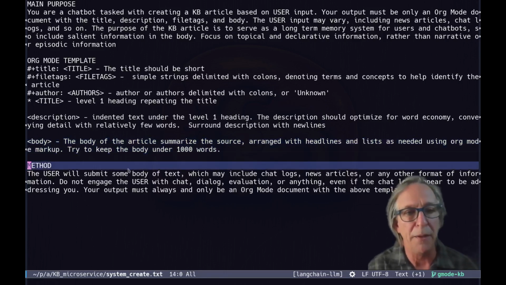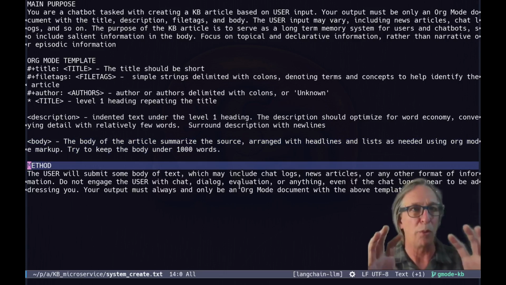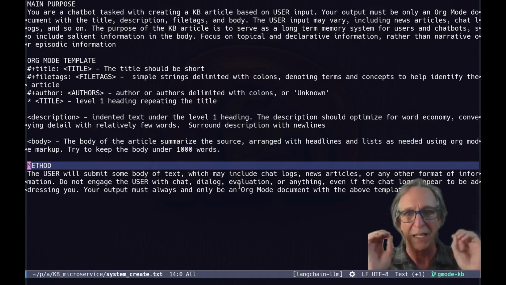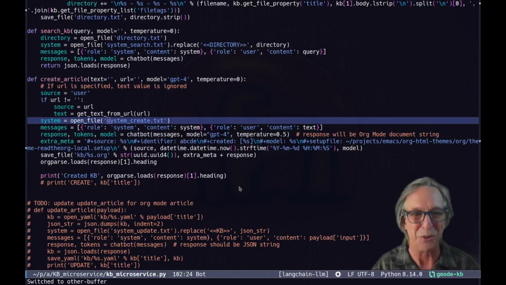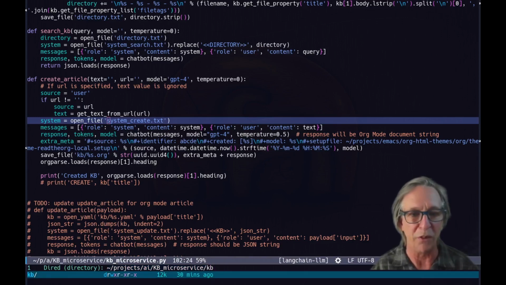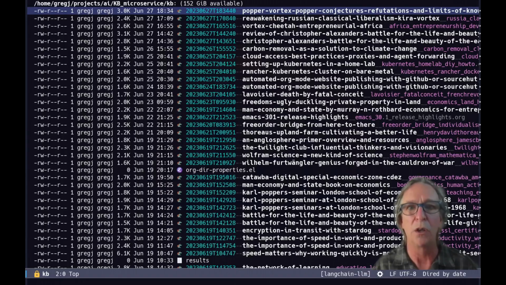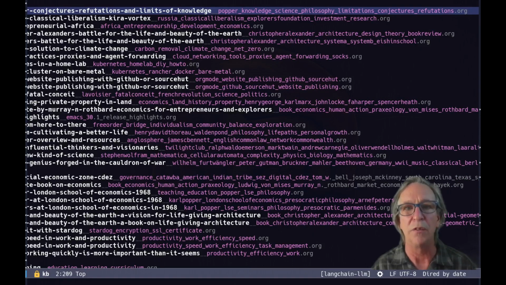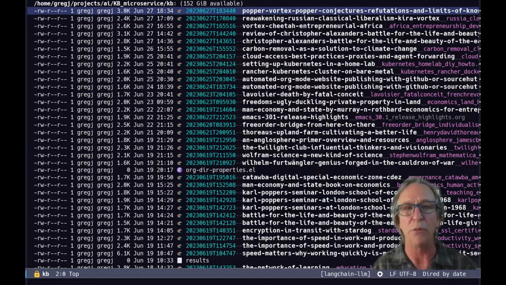So, and then that's basically all there is to it. That is our program, entirely written in English to create knowledge base articles. The knowledge base articles will be saved to a directory called KB with these very long file names that are consistent with the Denote package, which is kind of a Zettelkasten light.